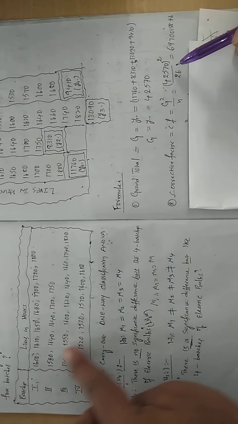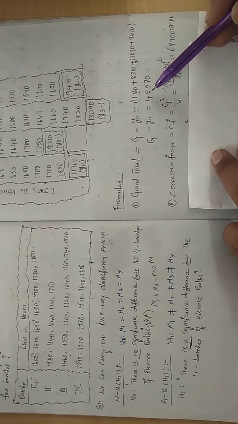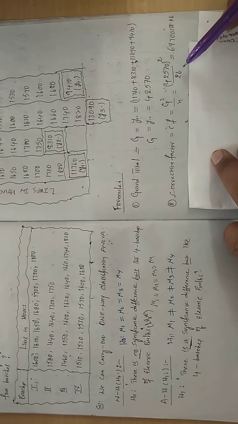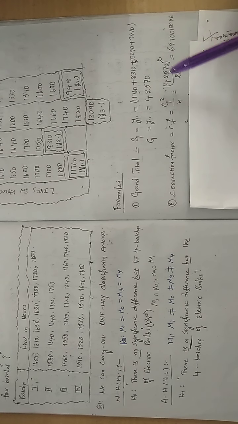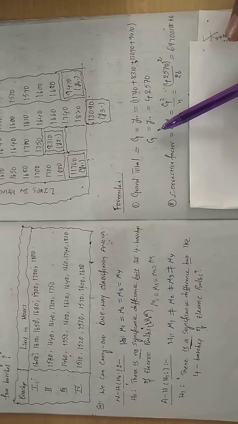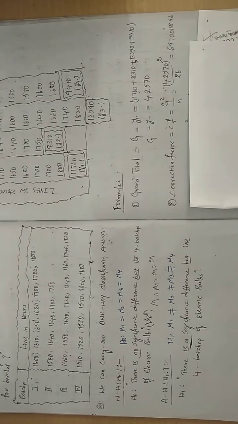So 42570 square by 26, and you are going to get 697001886. So be careful while taking the square. I am taking the square only for G, so that's why above I put the bracket.